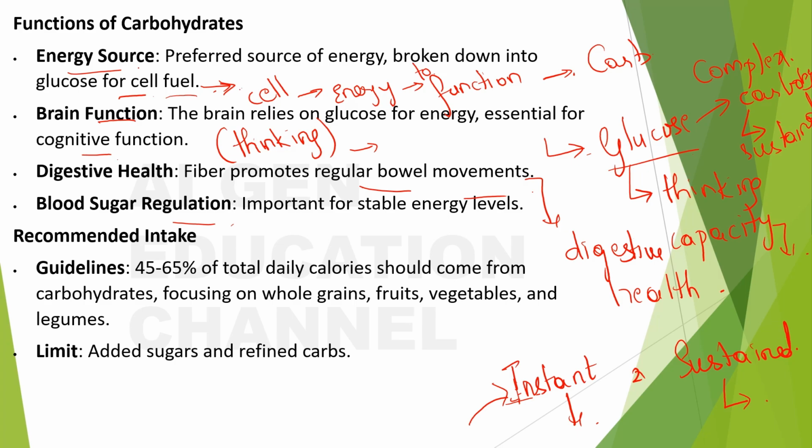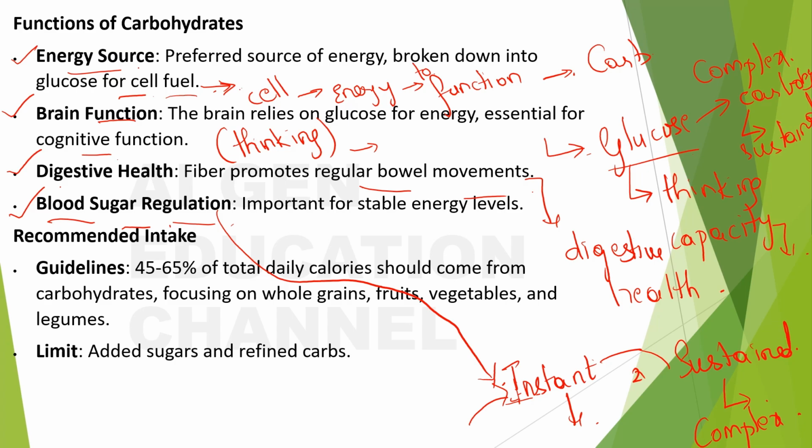Instead, always prefer the complex carbohydrates that will help in the sustained release of energy, and these two are related to this blood sugar regulation. I don't want you to get deeper into all this. I have just mentioned that the functions of carbohydrates are energy source, brain function, digestive health, and blood sugar regulation. Don't get deeper into this topic. This instant and sustained thing itself is a bit complex for you kids to understand.